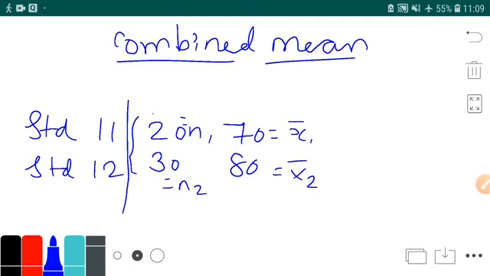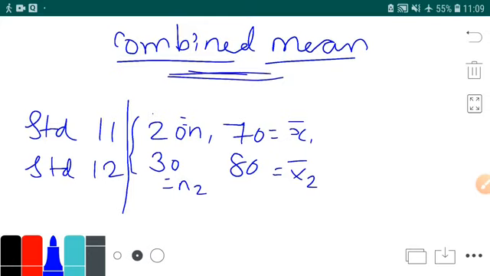You know the mean of 20 students and of 30 students, but you don't know the average of all the 50 students together. If someone asks you for the average marks of both 11th and 12th combined, how will you find it? You have to find the combined mean.